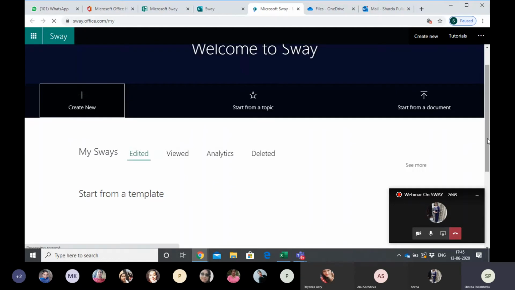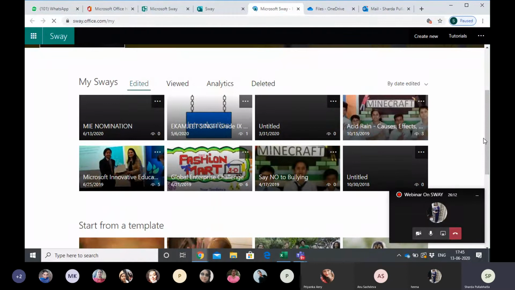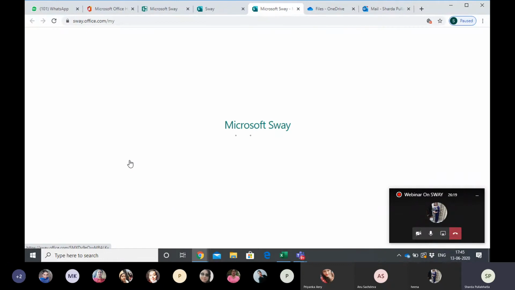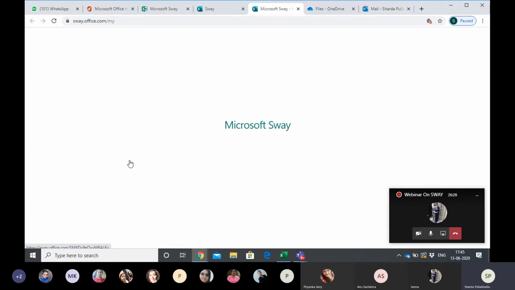So these are all the previous sways that I have already made. Let us look at this one, 25th June. See, this is auto save. The first sway that came on 13 June. The moment we click on a sway and write something, even on one cue card, it will save it automatically. The more changes you make, it will save every time any amendments that you do. So you do not need to worry that, oh, I forgot to save.